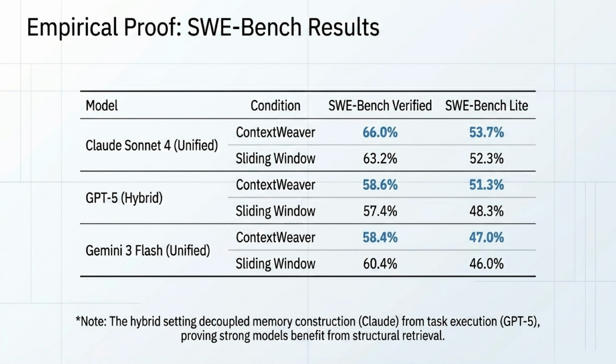And the empirical proof backs this up. When tested on the SWE bench results, ContextWeaver consistently outperformed the sliding window baseline. Whether it was Claude Sonnet 4, a GPT-5 hybrid setup, or Gemini 3 Flash, ContextWeaver improved the solve rates across both verified and light environments. The hybrid setting even proved that strong models benefit massively from this structural retrieval.